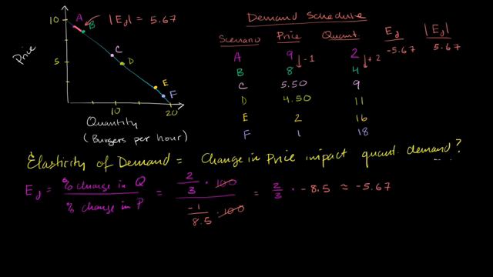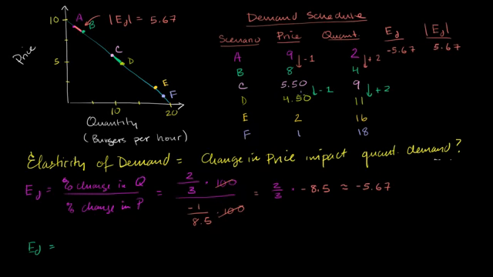So let's think about what happens when we go from C to D. So our elasticity of demand there. From C to D, we have a change in quantity, once again, of +2, and our change in price, once again, is -1. But we'll see, even though the change in quantity is the same and the change in price is the same, we're going to have a different elasticity of demand because we have different starting points.